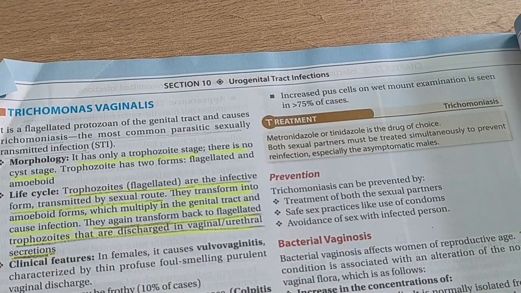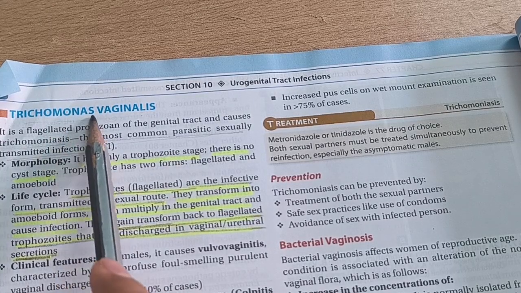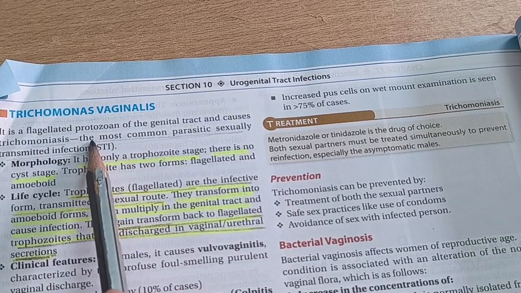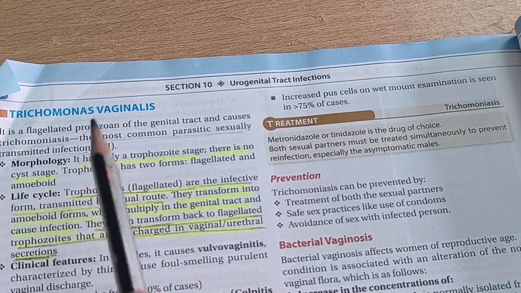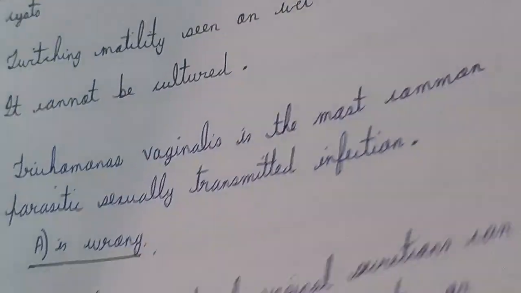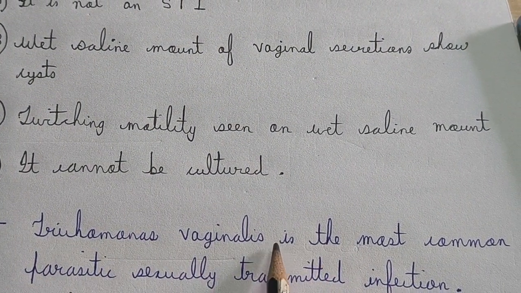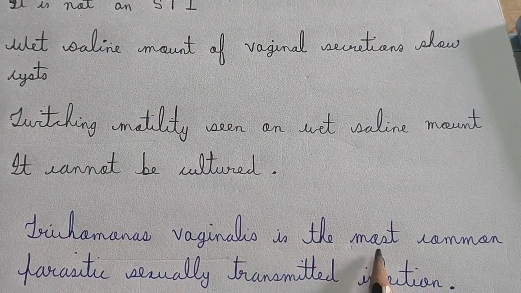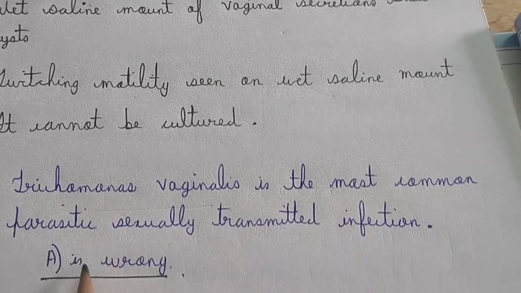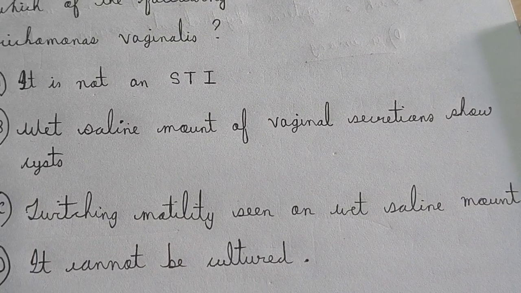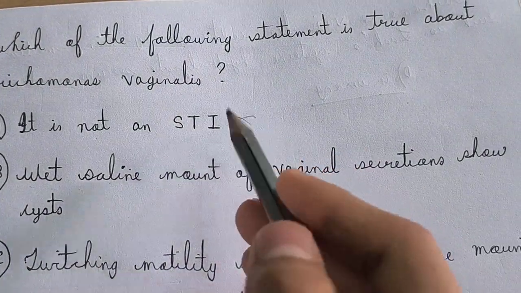But here it says trichomoniasis is caused by Trichomonas vaginalis, and it is the most common parasitic sexually transmitted infection. Therefore I can say that Trichomonas vaginalis causes trichomoniasis and is the most common parasitic sexually transmitted infection. So option A is wrong, and you can eliminate option A.